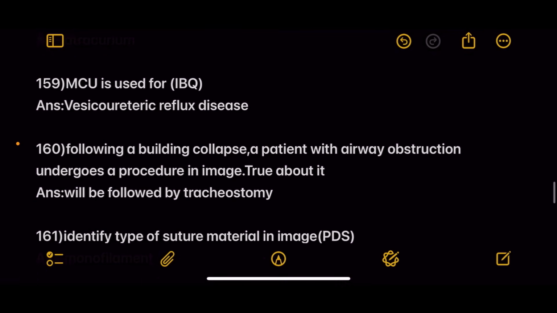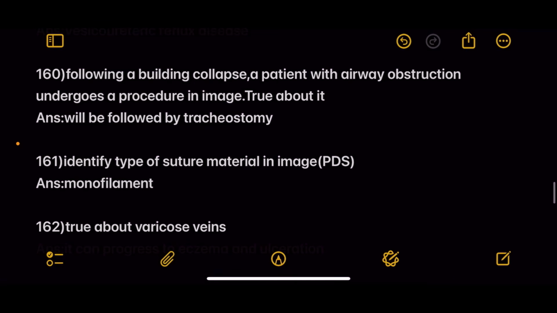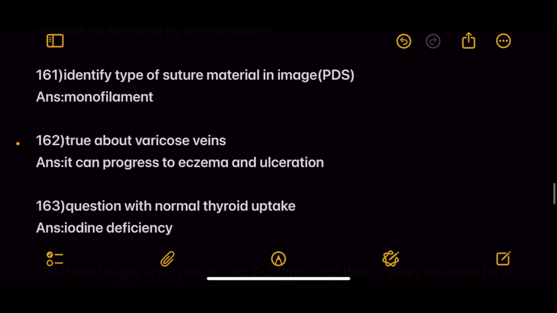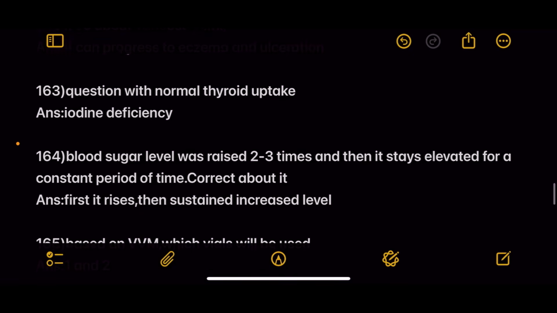hypotension due to answer atracurium. Next, MCU is used for, is an image-based question. VUR is answer. Following a building collapse, a patient with airway obstruction undergoes a procedure in image. True about it is answer, it will be followed by tracheostomy. Next, identify the type of suturing material image. PDS was given, answer monofilament. Next, true about varicose vein. Answer is it can progress to eczema and ulceration.